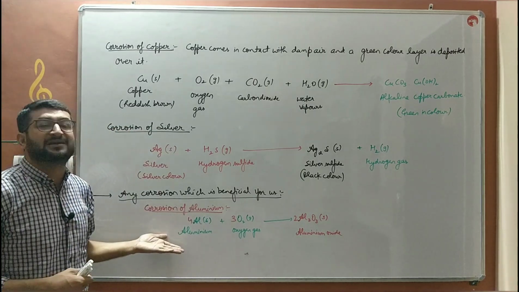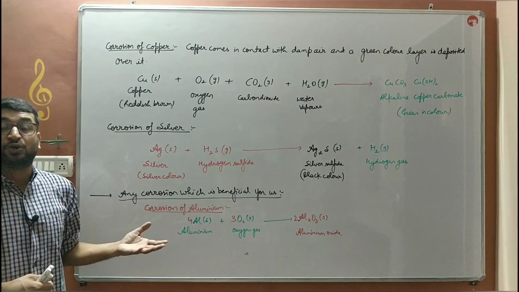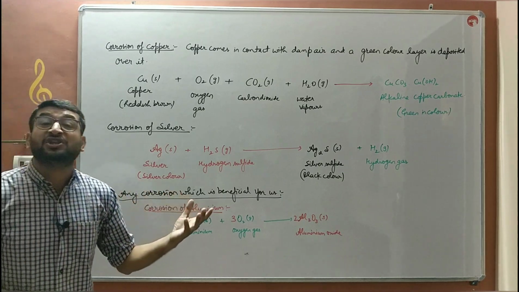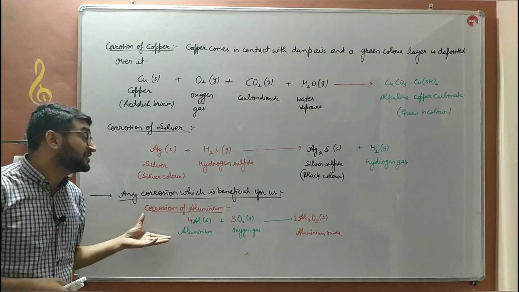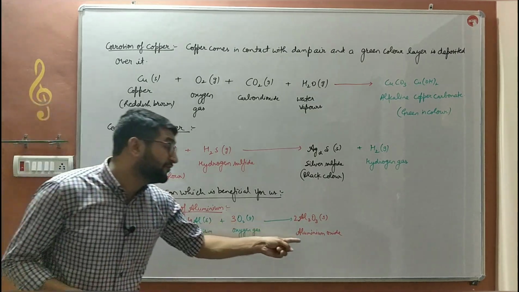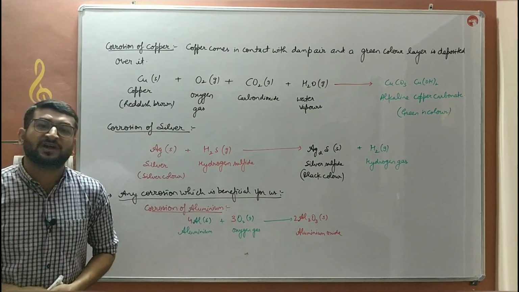We use this technique in the industries to form aluminium utensils, and those aluminium utensils are corrosion resistant. Why? Because they have a layer of aluminium oxide over them.